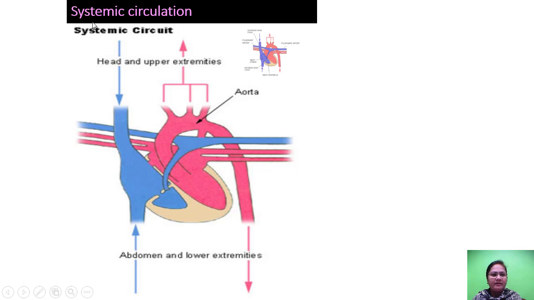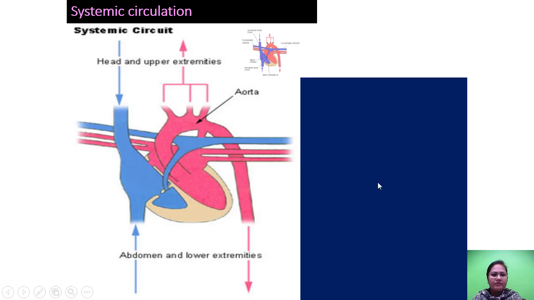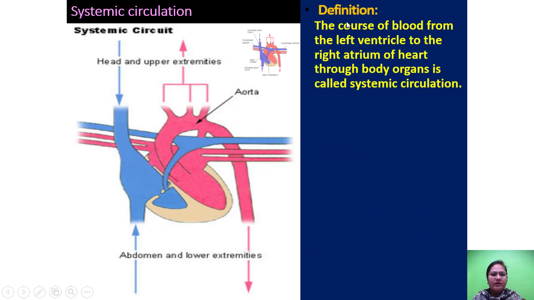Now here, systemic circulation. See this, heart, head and upper extremities. This is the aorta. The course of blood from the left ventricle to the right atrium of the heart through the body organs is called systemic circulation.